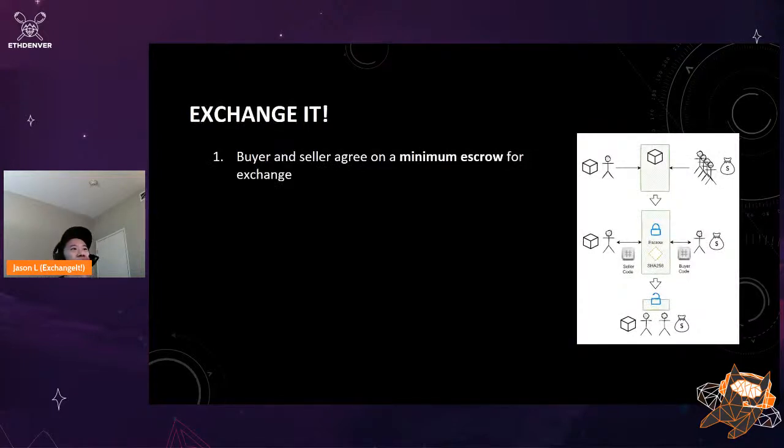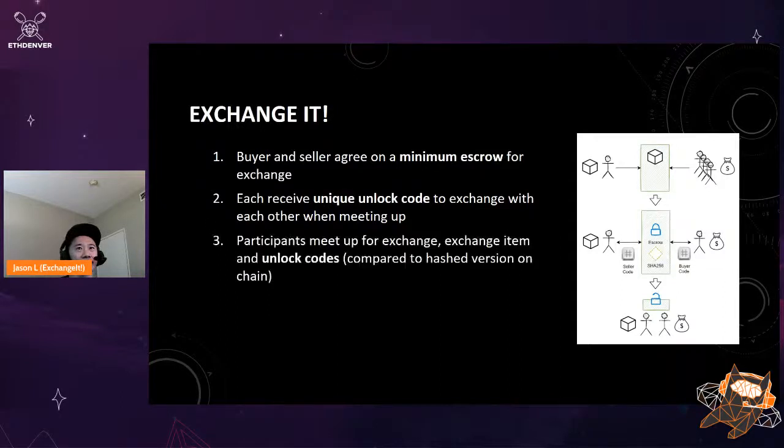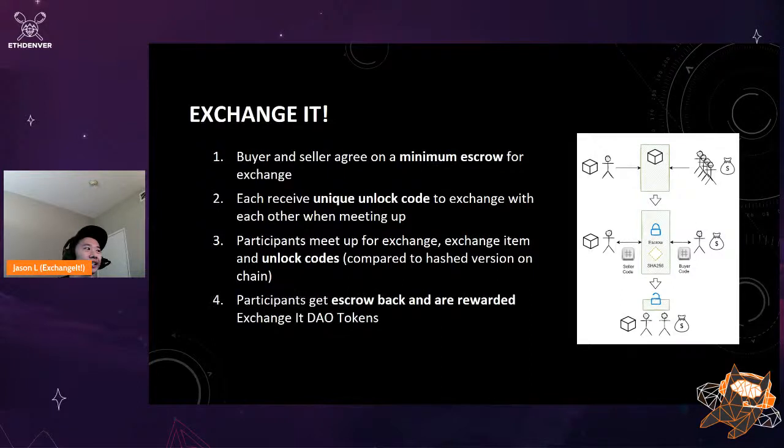So for our product, how does this work? It's fairly straightforward. First, buyer and seller agree on a minimum escrow for an exchange. They both receive a unique unlock code, which they use to exchange with each other when meeting up. When you meet up, you exchange the item for cash, and then you exchange unlock codes to get your escrow back. You're also rewarded DAO tokens for participating and doing the exchange.